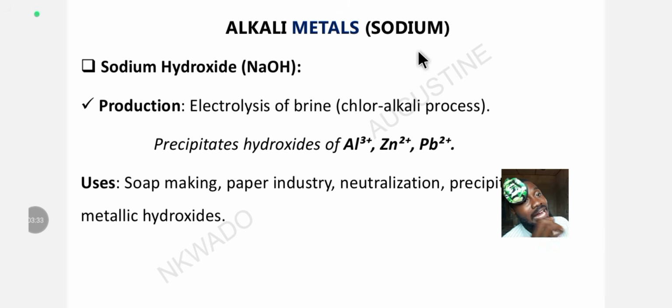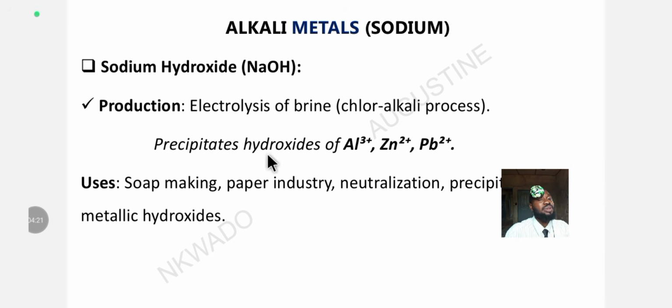Let's look at alkali metals. The alkali metal that we are looking at here, as suggested by Jamb in her syllabus, is sodium. And since we are looking at sodium, we are taking sodium hydroxide first, as indicated by Jamb. What is the production of sodium hydroxide? How is sodium hydroxide manufactured? Sodium hydroxide is manufactured through the electrolysis of brine, also called the chlor-alkali process. What happens during the chlor-alkali process?